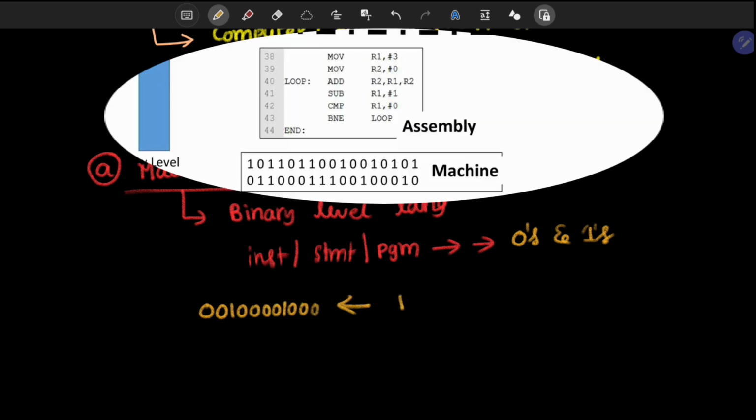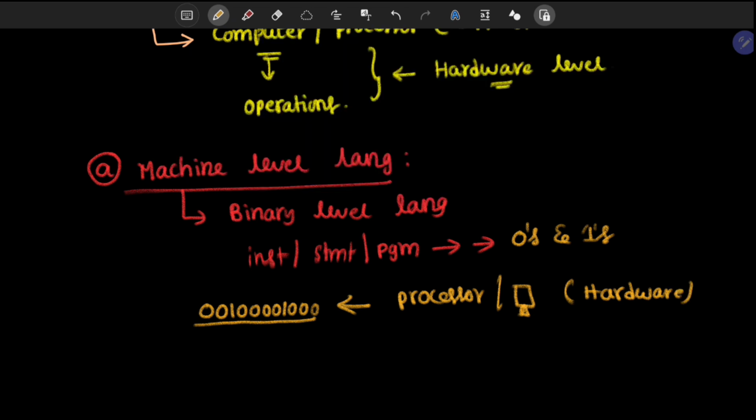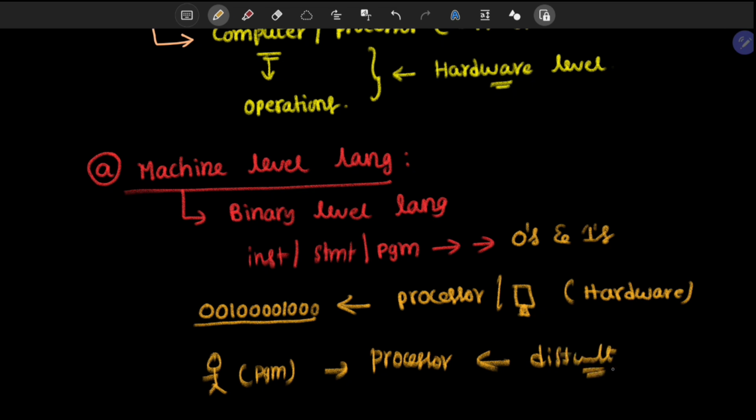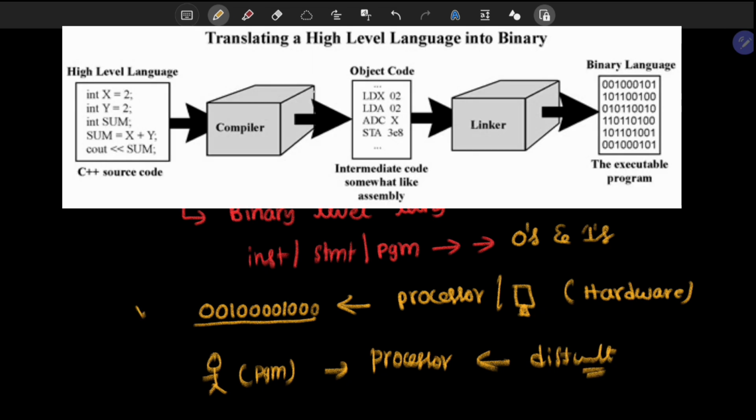It is going to be understood directly by the processor or computer hardware. This is called machine level language, and interaction of the user or programmer with the processor is very difficult at this level, very difficult, but the machine can understand it very easily.